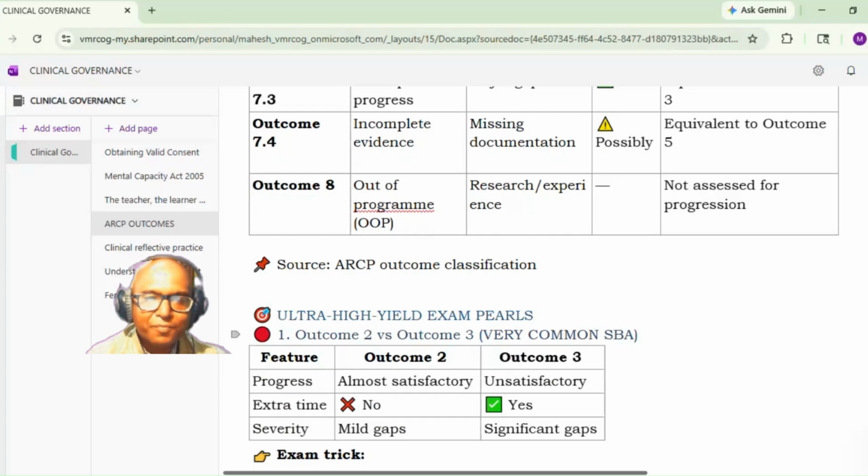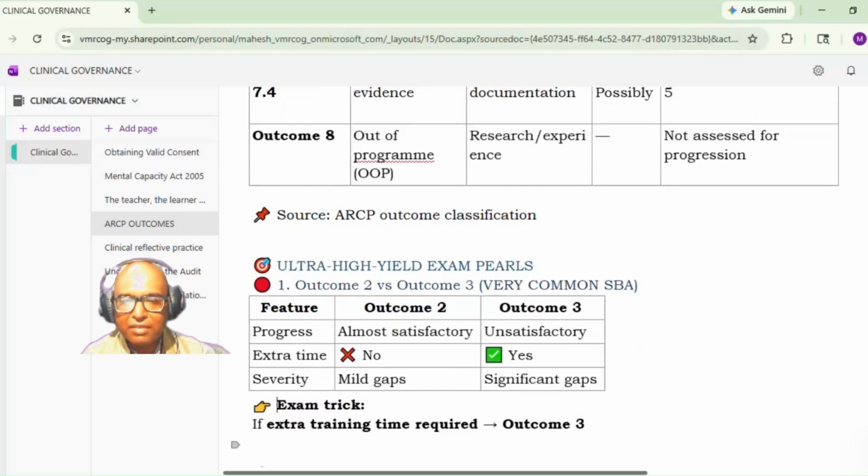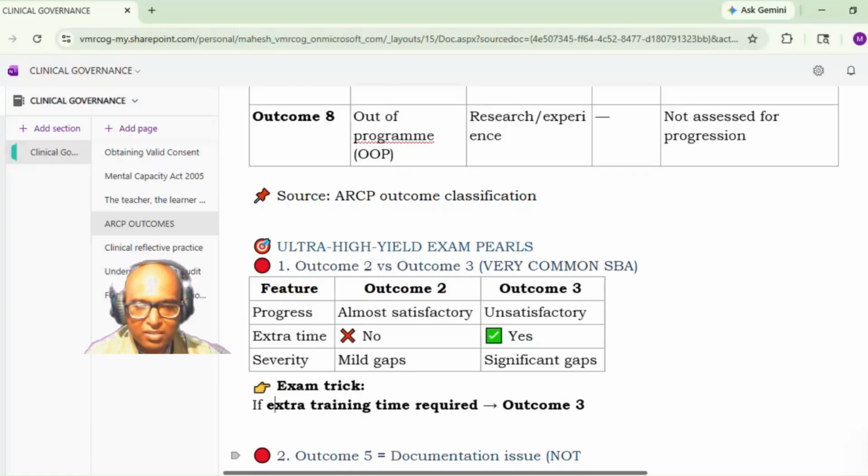Now let's go further. How to differentiate between outcome 2 and outcome 3, because there are some competencies which are deficient in outcome 2 also, and outcome 3 also. Basically, in outcome 2 the progress is almost satisfactory, though few competencies are lacking, while in outcome 3 it is an unsatisfactory progress. No additional time is required in outcome 2, while in outcome 3 additional time is required. Here there are mild gaps, here there are significant gaps. So I hope you will be able to select whether outcome 2 or outcome 3 applies. If extra training time is required, go for outcome 3.